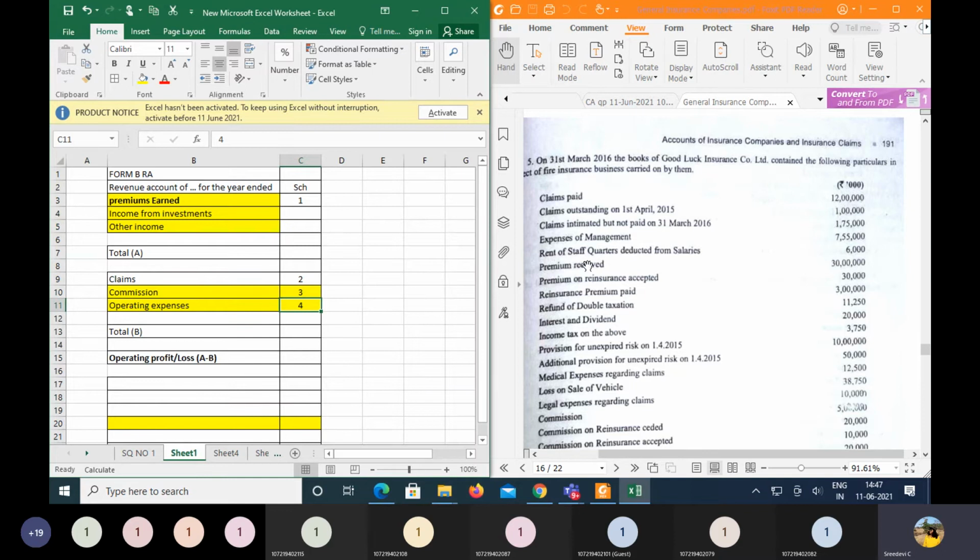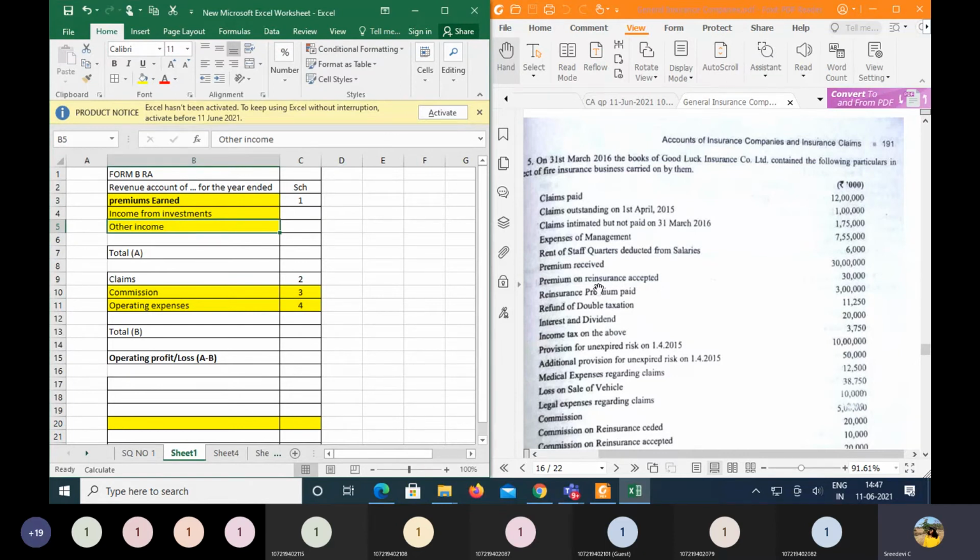So here, rent of the staff: usually some organizations provide quarters to the staff, and whenever they provide quarters, they usually charge rent. So that rent, instead of taking it directly from the employees, they make it an adjustment against their salaries. Whatever they do, it is a part of the rent amount. So this part of the rent should be taken under other income. So show this under other income.